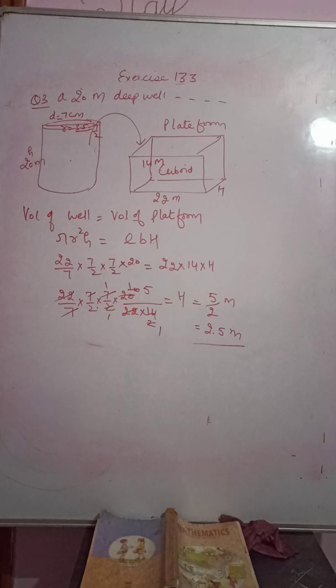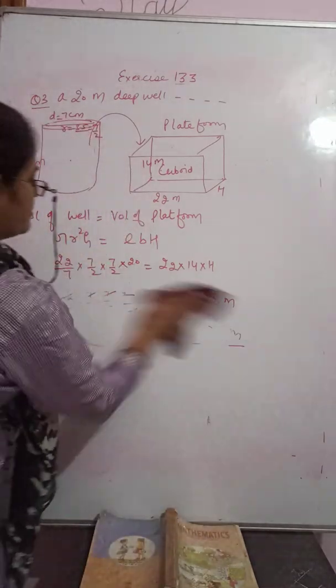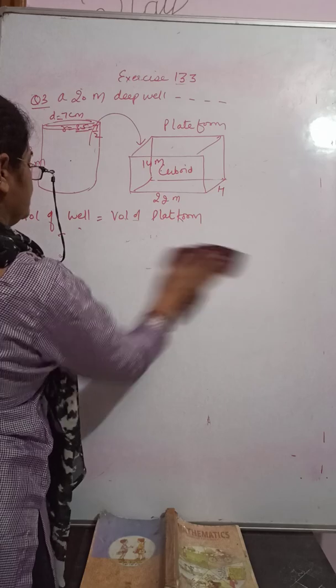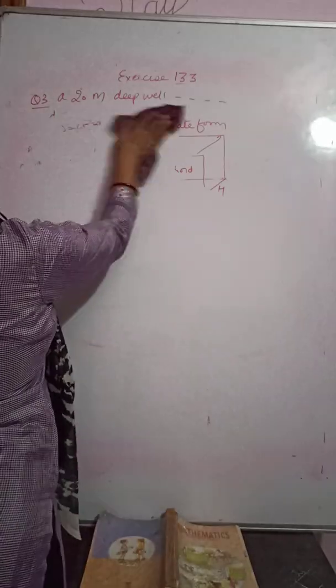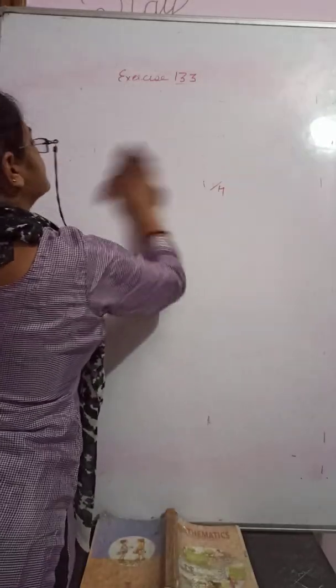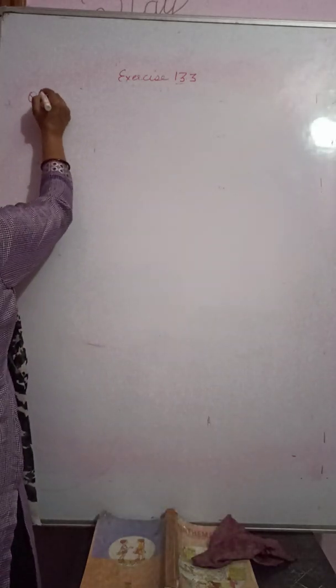In the next question also, the question is of a well. This is question number 4.